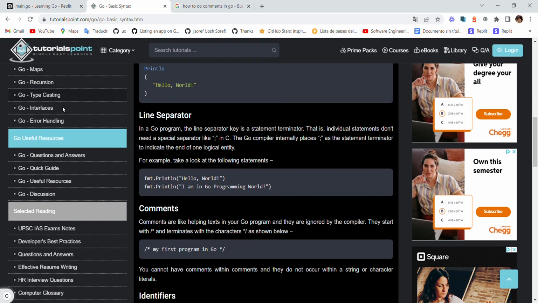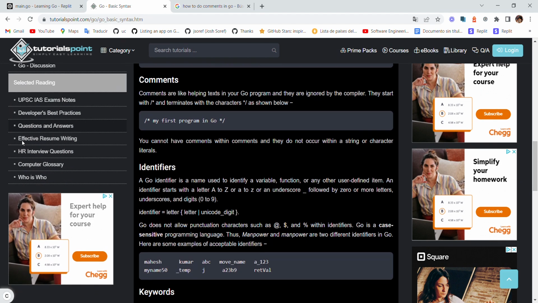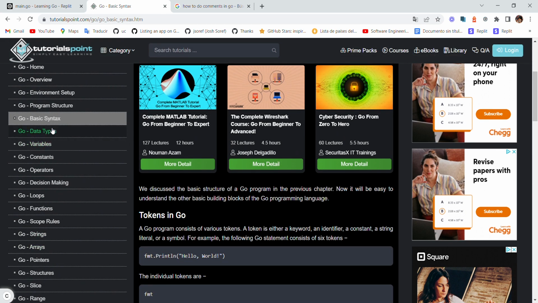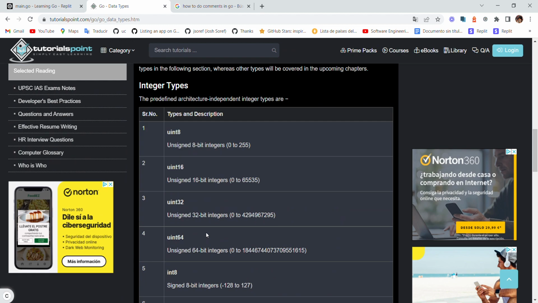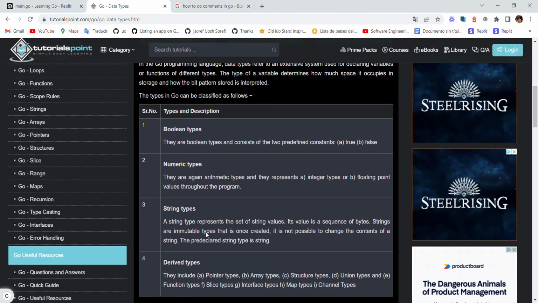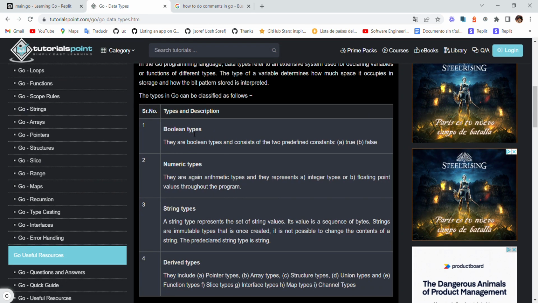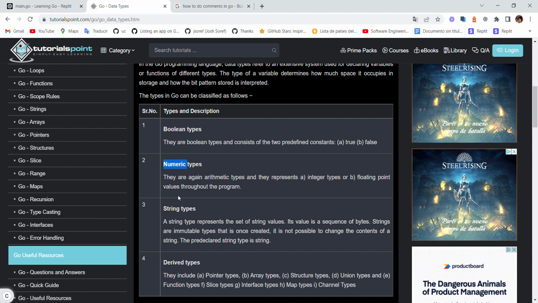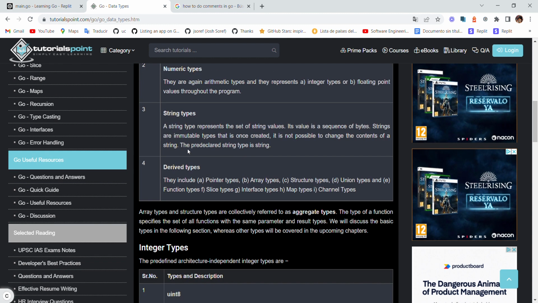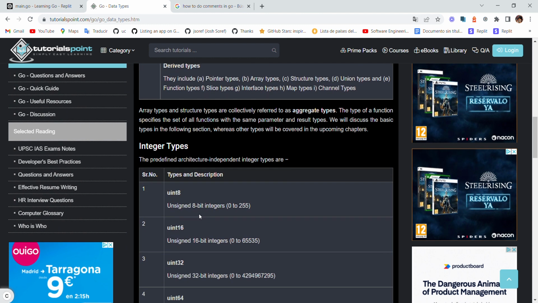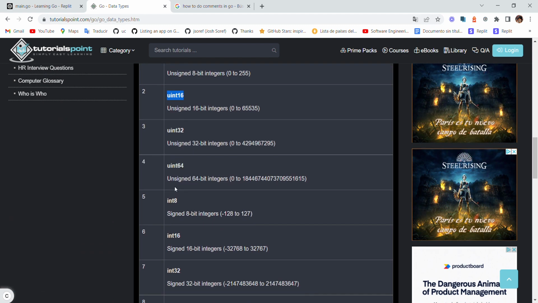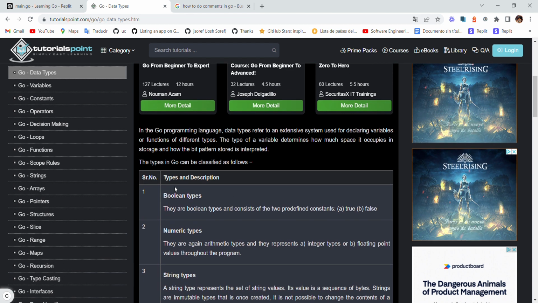Then, as we can see, there's no difficult zone for today. But then we have data types. This is coming to computing. We have the Boolean types, numeric, string, so number, Boolean, string, simple as that. Then we have the integers, uint, uint16. These are common things, so no explaining needed.